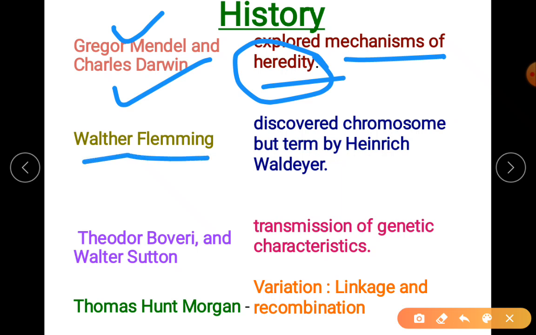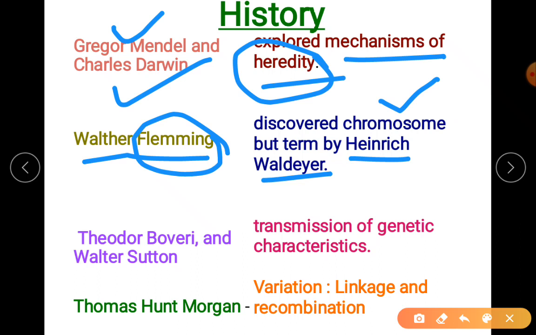Then Walter Fleming, though he discovered chromosome, he did not term the name as chromosome but he termed it as chromatin. So he is the first person to recognize it. The term chromosome was given by Heinrich Waldeyer. Later on, from Mendel's theory, two people gave a strong acceptable theory, that is the chromosomal theory of inheritance.